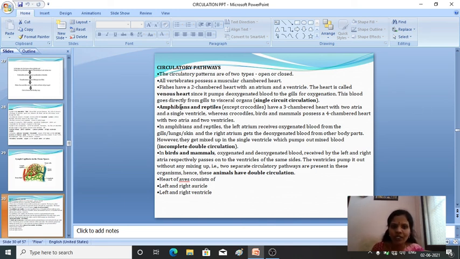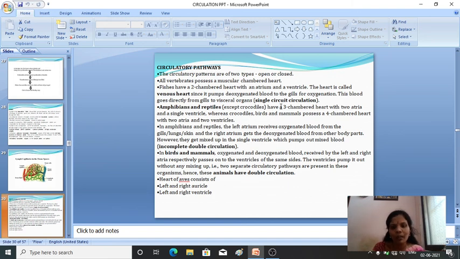The blood goes directly from the gills to the visceral organs. So here you find only a single type of circulation. Only one time it goes through the gills, gets oxygenated and returns back. So in fishes, you have a two chambered heart, one auricle and one ventricle, with only single circulation.